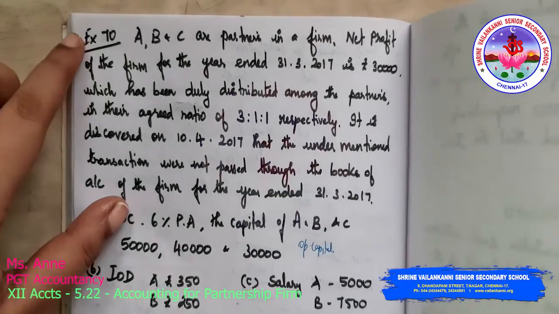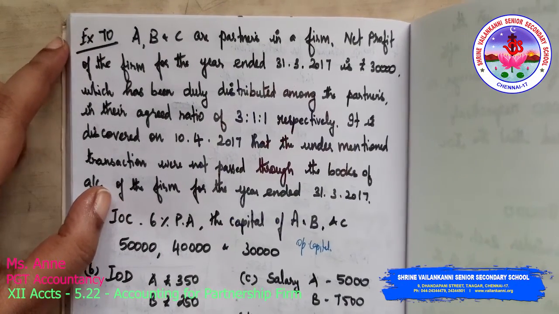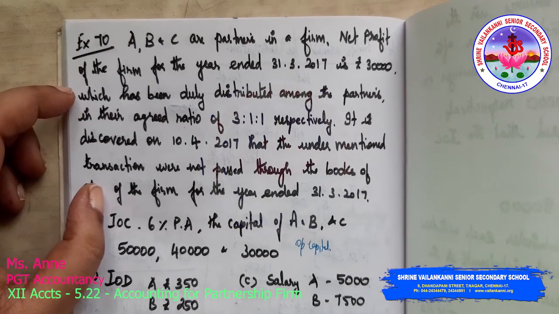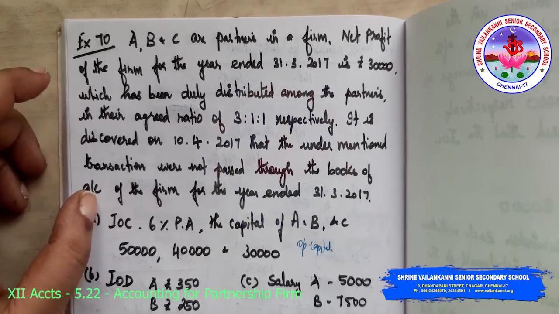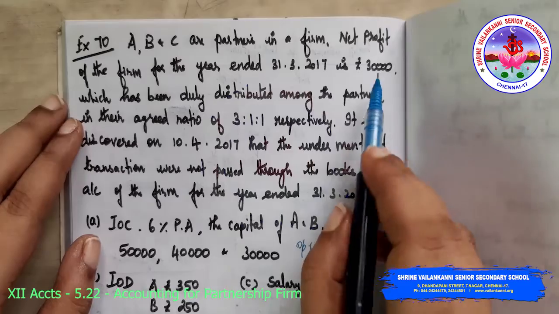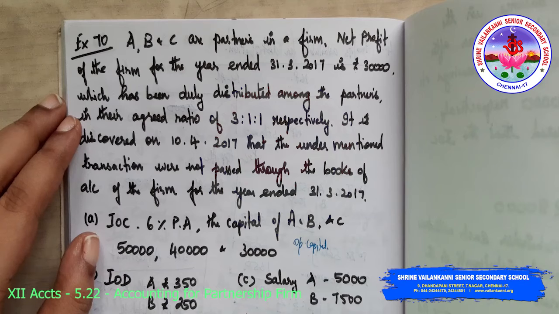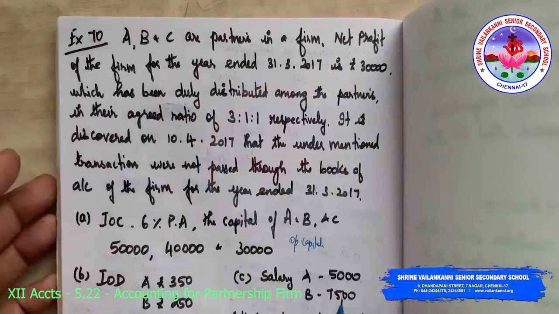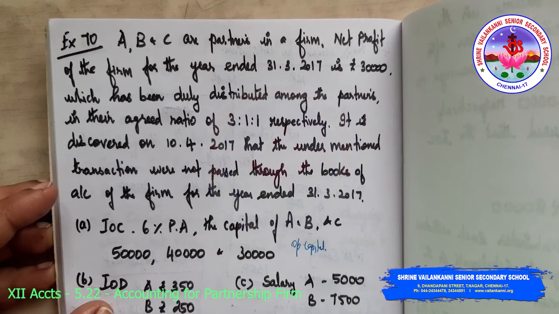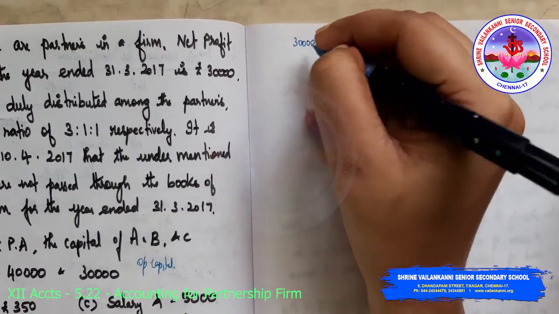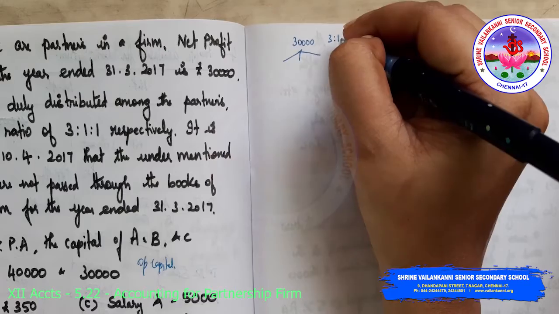This session we're going to look into exercise problem 70. A, B, C are partners in a firm. Net profit of the firm for the year ended 31/3/2017 is 30,000, which has been duly distributed among the partners in their agreed ratio of 3:1:1. So this 30,000 is distributed as 3:1:1. So we will calculate how much it comes. 30,000 divided by 5 into 3, that is 18,000, 6,000 and 6,000. So this 30,000 was wrongly distributed in the ratio of 3:1:1.